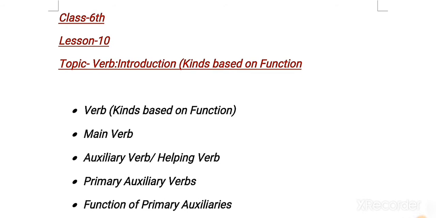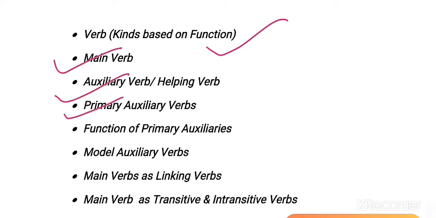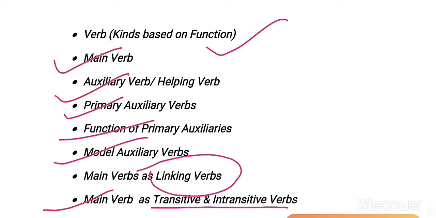Today we are going to start with a new chapter, that is chapter number 10. Topic is verb introduction, kinds based on function. Okay. So here in this topic, children, we are going to cover these subtopics. In function we will have a main verb, auxiliary verb, primary auxiliary verbs. Then after function of primary auxiliary, we also have modal auxiliary verbs. Then we will be studying the main verbs as linking verbs, and then transitive and intransitive verbs. Okay.